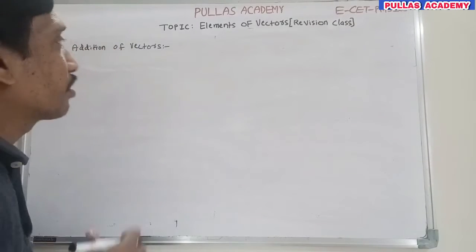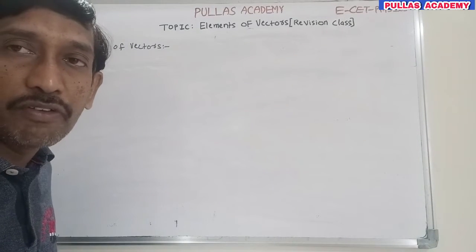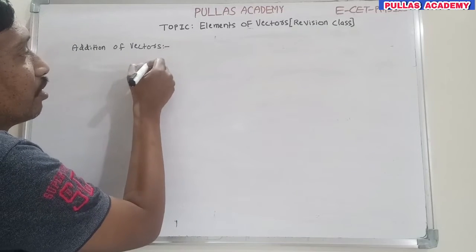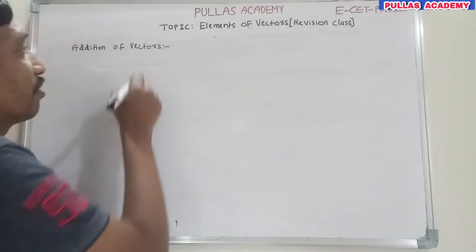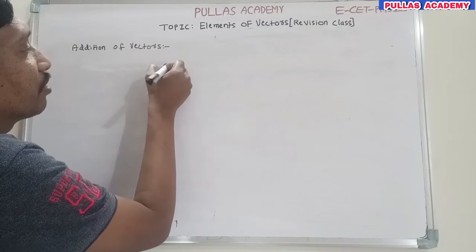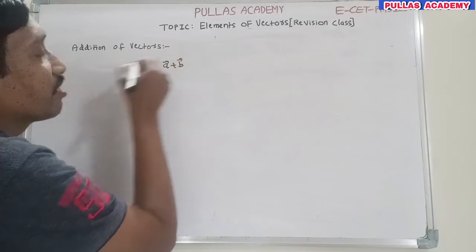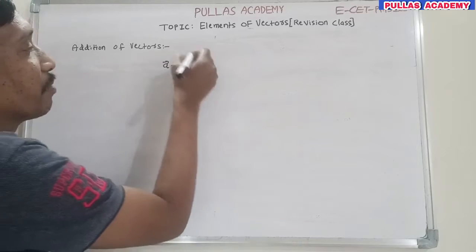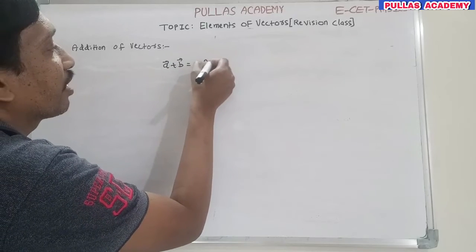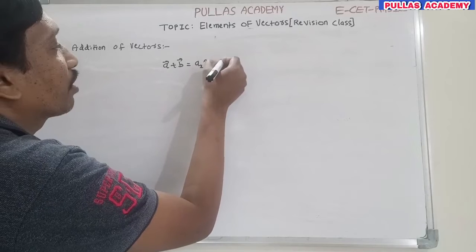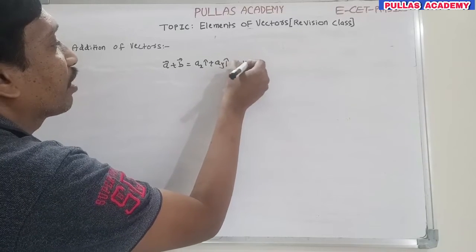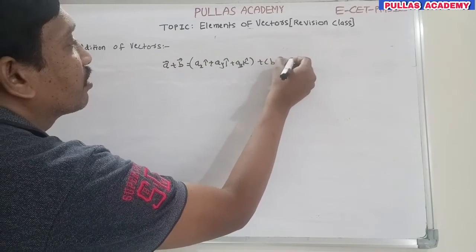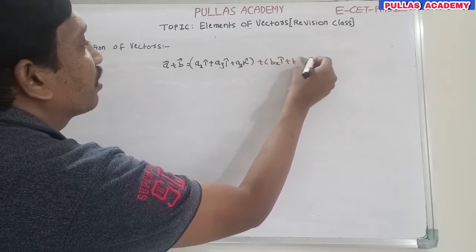Now we are going to discuss addition of vectors. Addition of vectors means any two vectors are added to each other. Now you have a bar and b bar vectors. What is the addition of a bar and b bar vectors? A bar plus b bar is called addition of vectors. For example, in 2 or 3 dimensions, one vector has components ax i cap plus ay j cap plus az k cap. Next you have the b bar vector, bx i cap plus by j cap plus bz k cap.